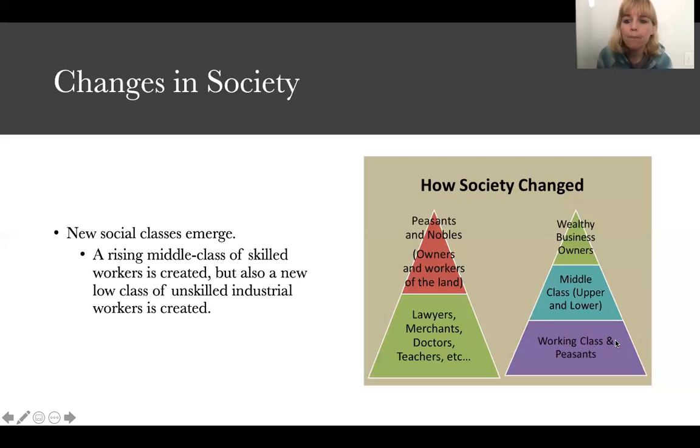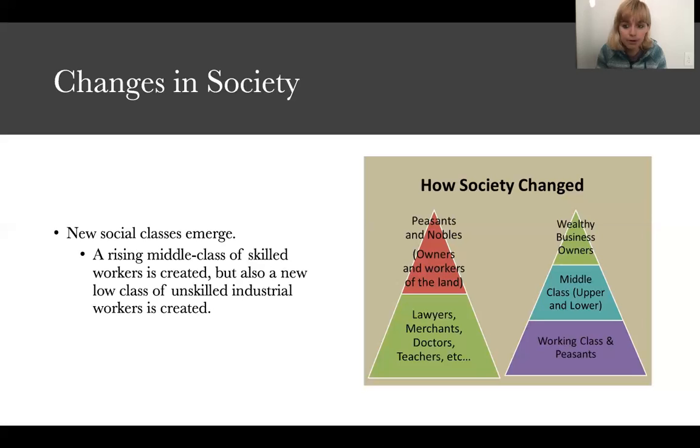But in order for these factories to survive, you need to have good management. You need to have people who can work with these lower class workers. You also need to have people who can fix the machines if they're broken. And so this group of people will be skilled laborers, and they are going to make up this new middle class.